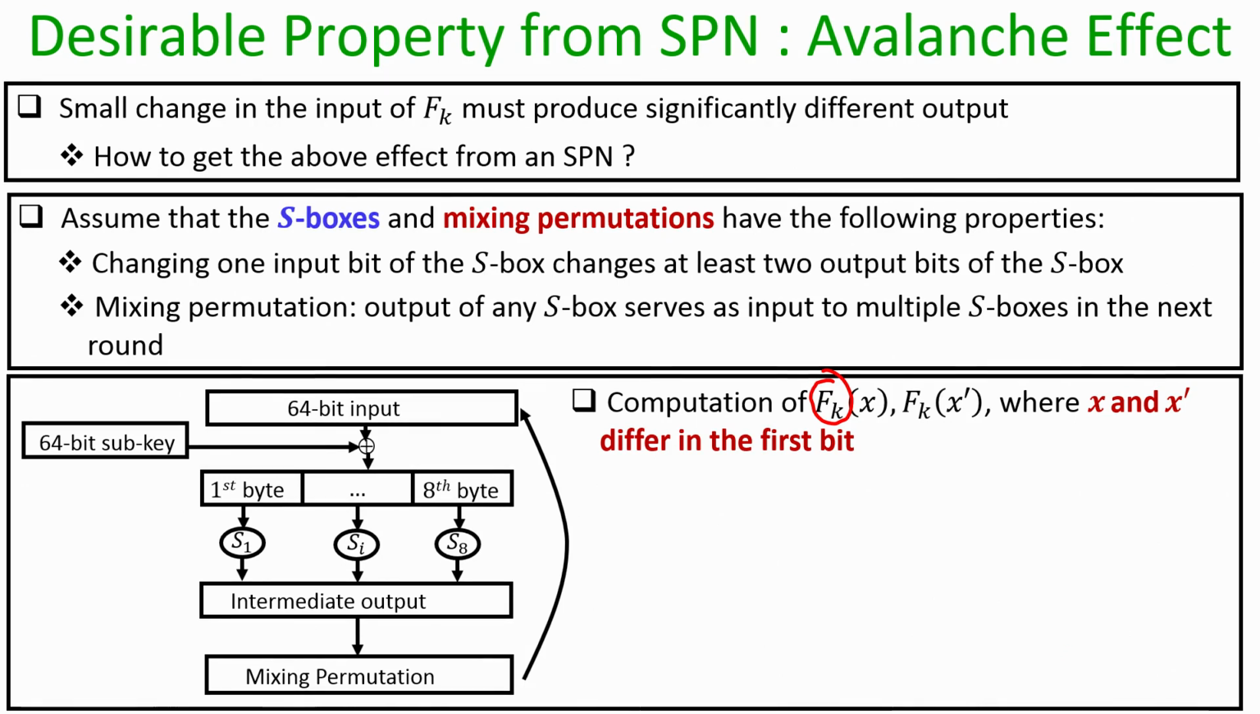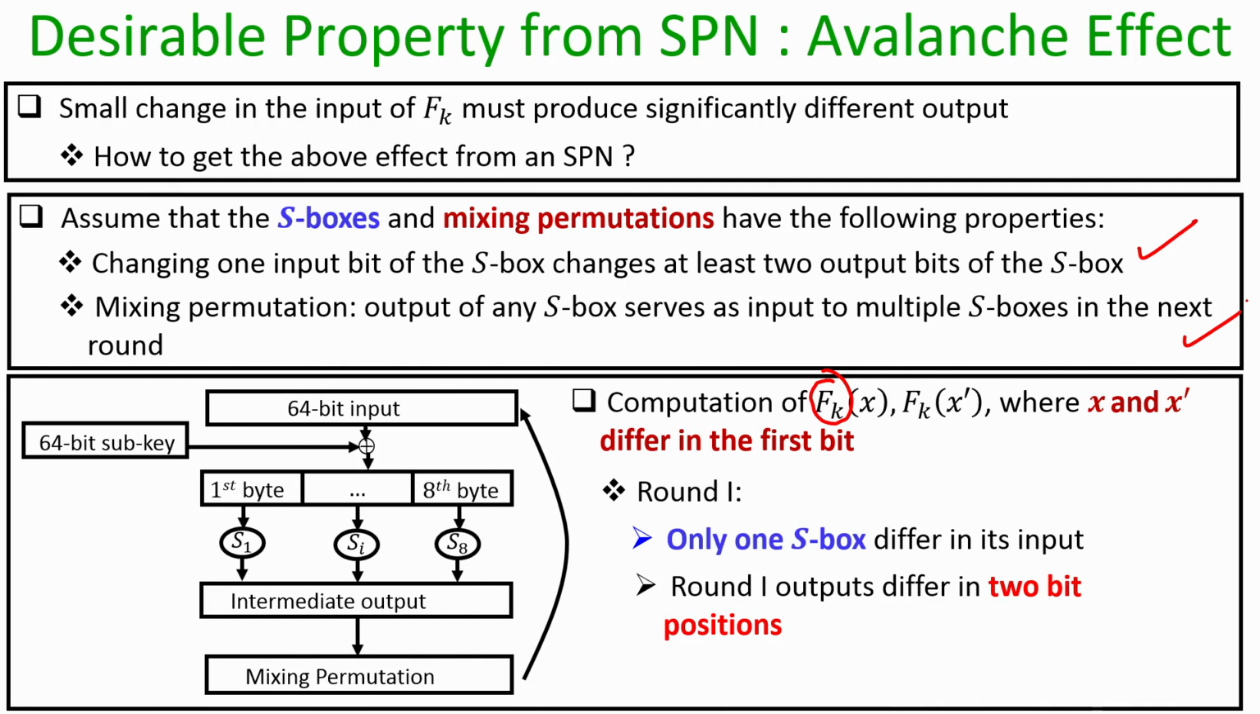Assuming that we are using S boxes and a mixing permutation satisfying these two properties, it turns out that at the end of the first iteration, it is only the first S box whose output is going to differ in 2 bits, because x and x dash will be the same with respect to all the remaining 7 bytes. As a result, the output of all the 7 S boxes with respect to x and x dash will be the same, but the output of the first S box with respect to x and with respect to x dash will differ in 2 bits.